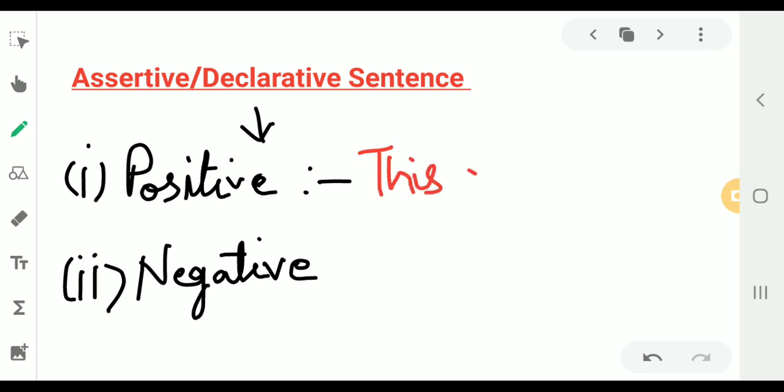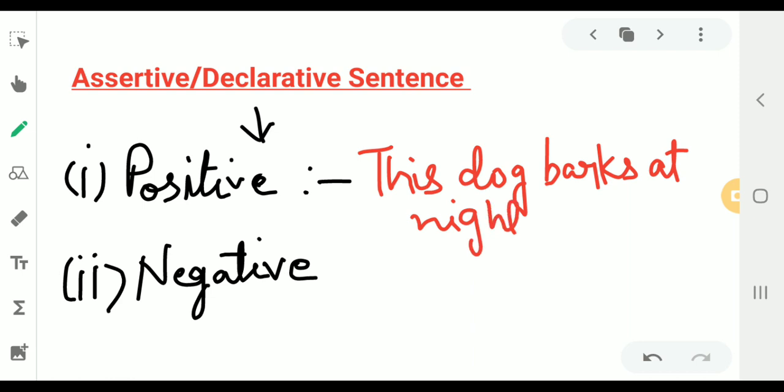This dog barks at night. Well, this is a sentence that tells something. What it tells? It tells that this dog barks at night and it's a positive sentence.